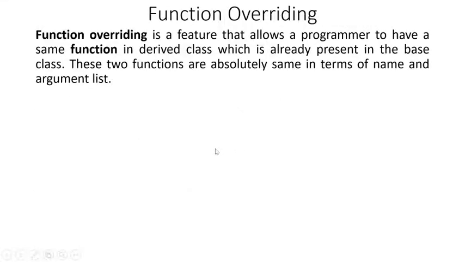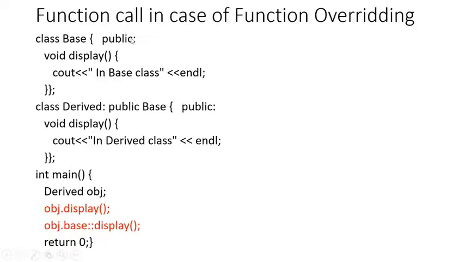Function overriding. You must have already done function overloading. Now we are going to do the concept of function overriding. Function overriding basically means defining two functions with the same prototype, one in the base class and one in the derived class. Now what is the same prototype? It means they have the same return type, same name and same argument list. If you have two functions like this, one in the base class and one in the derived class, then that is called function overriding. So let's see the concept of function overriding in this particular program.